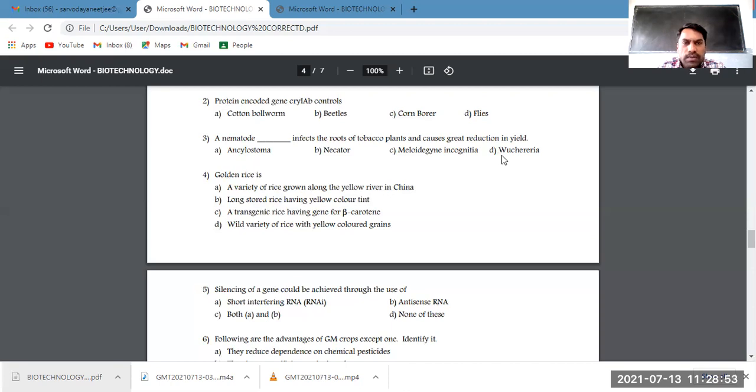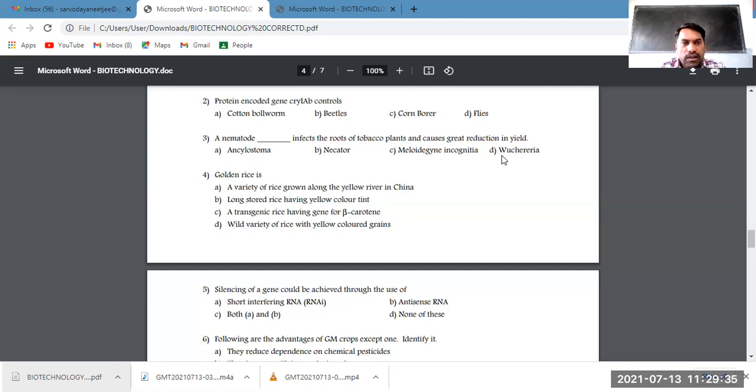So, to overcome these insect problems, we have used BT technology. We have applied BT technology in different plants like BT cotton, BT brinjal, etc. So, I just told about the CRY1AB gene. In the same question, if I replace the gene with CRY2AB, the options remain the same, but the answer is not the same, because CRY1AB acts on the borer, whereas CRY2AB protein toxin acts on the cotton bollworm.